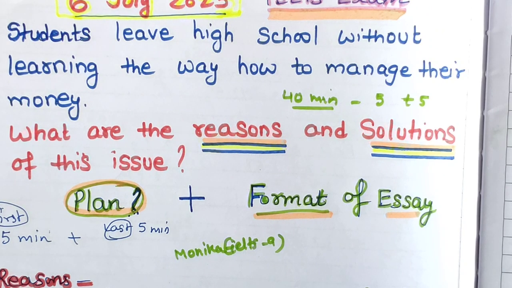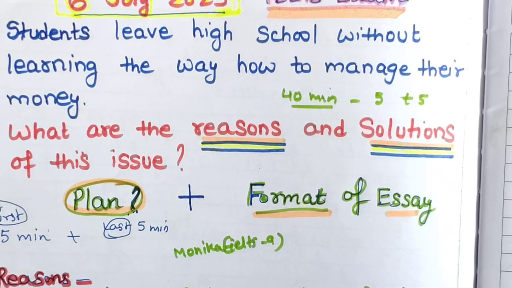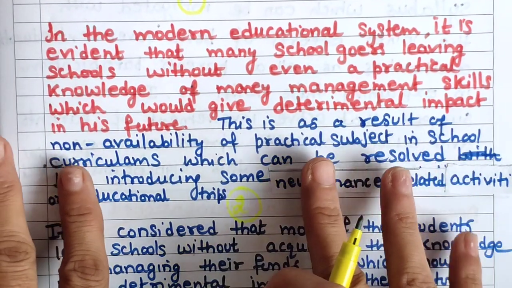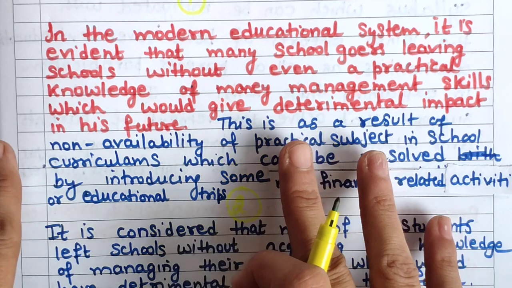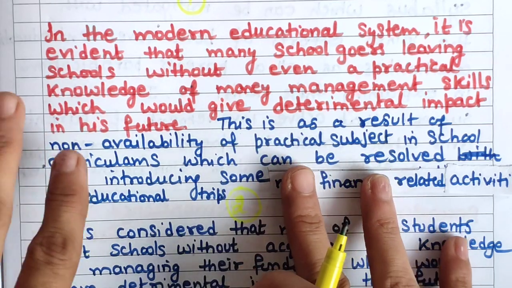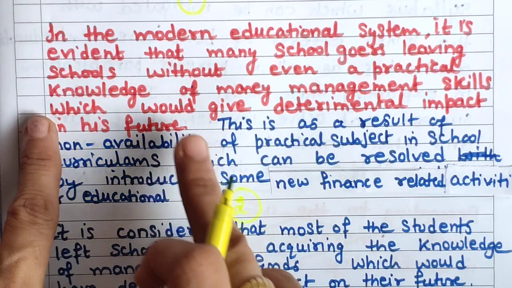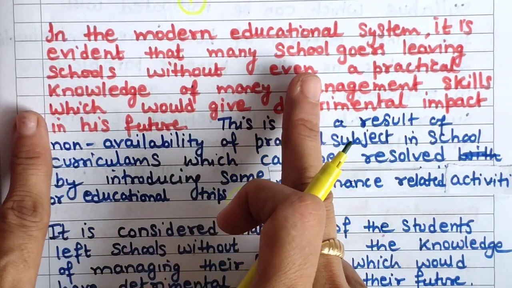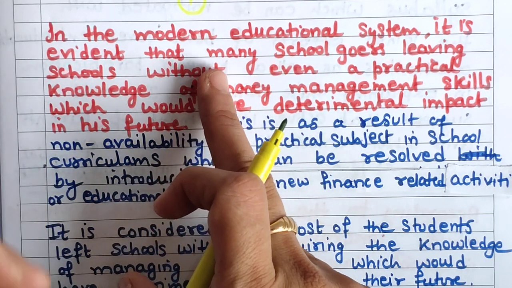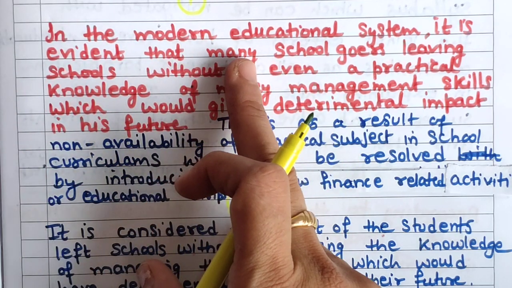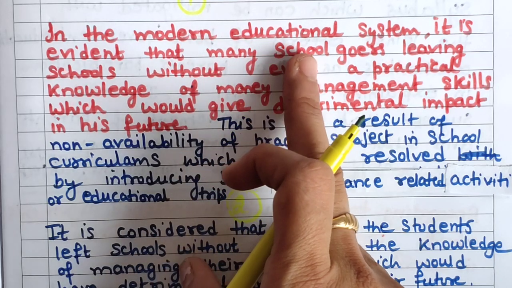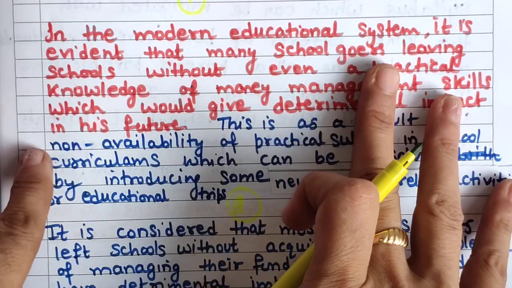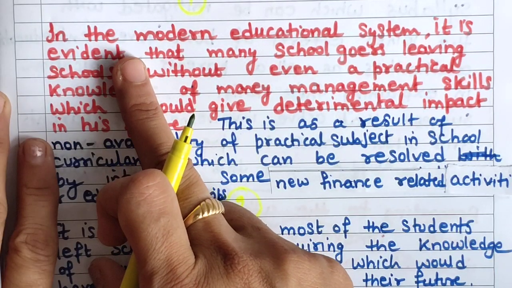Now coming to the introduction. So you can see my first introduction. Don't worry, you can use any one, but I am just giving you an idea of how you can paraphrase things. First is in the modern educational system. I have not used any general statement, so you can start with finance. There is no doubt that finances are a crucial part of everyone's life, because without it we can't manage our life. You can write this and then come to the main point, paraphrasing.